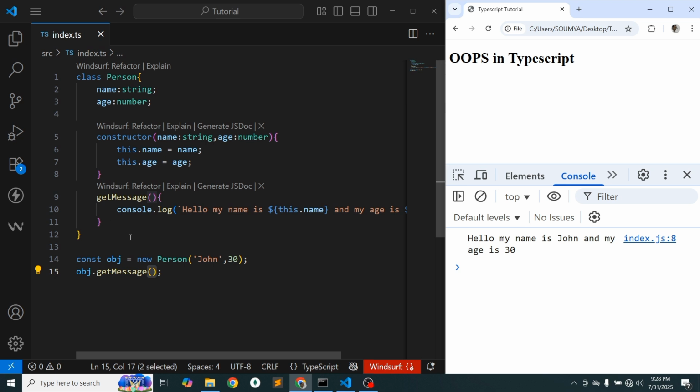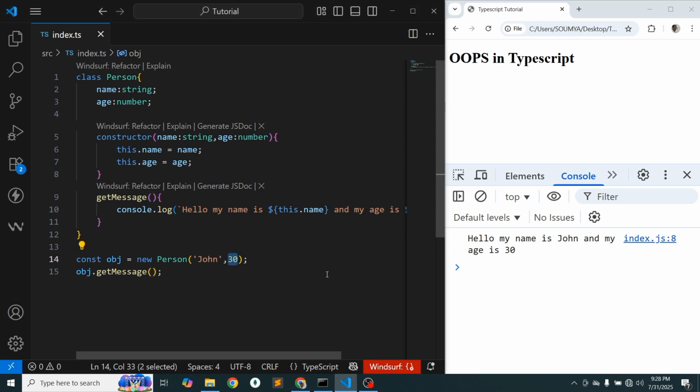So this is the basic class and object concept of OOPS. These are the first things we need to understand when we learn OOPS, and here we can use TypeScript for these things. So what is the difference?